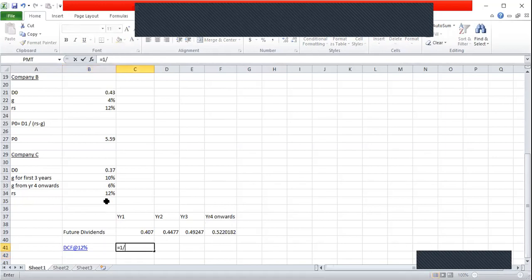So for year 1, the discount factor is going to be 1 over 1 plus 12%, I can say to the power of 1. In year 2 and 3, I can change the power factor. Second year it will be 2, third year it will be 3.